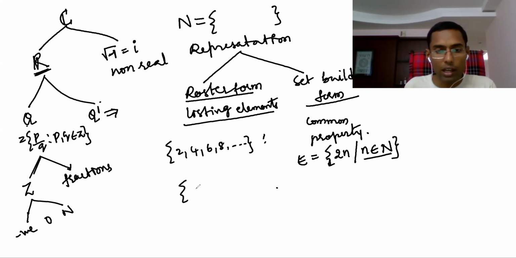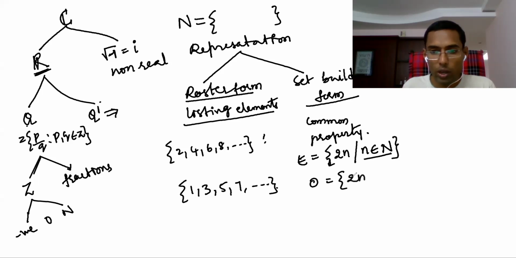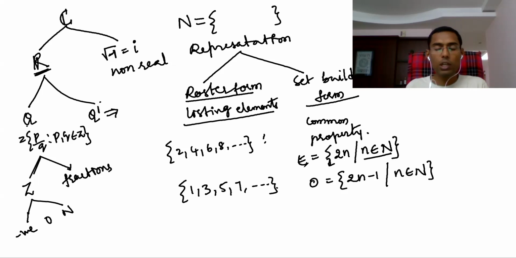Now I'll write another set: 1, 3, 5, 7 and so on. This is the set of odd numbers. So you can write 2n minus 1 such that n belongs to N. This is called set builder form. You must know this from the 10th grade. This is how we represent sets.